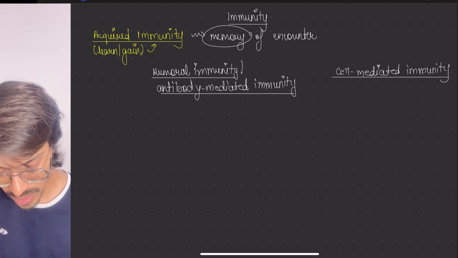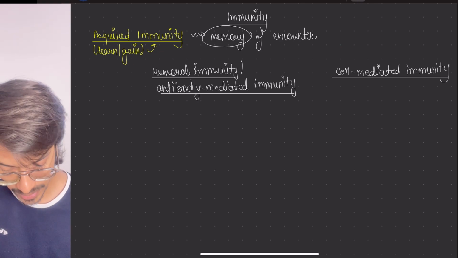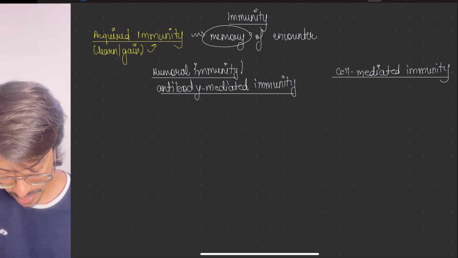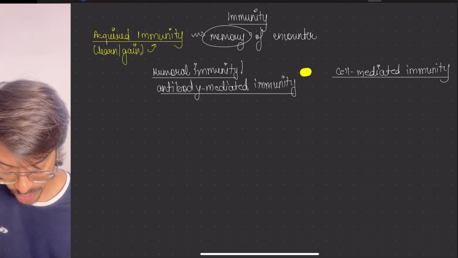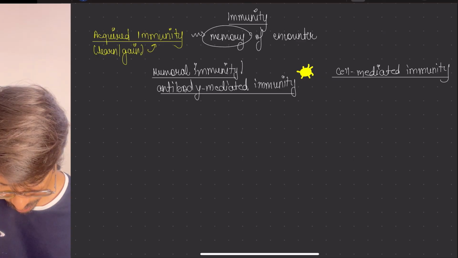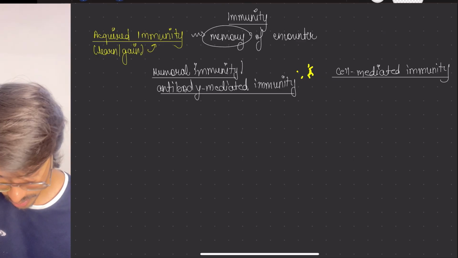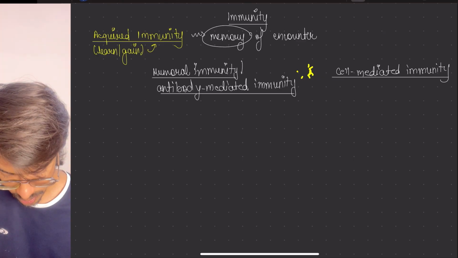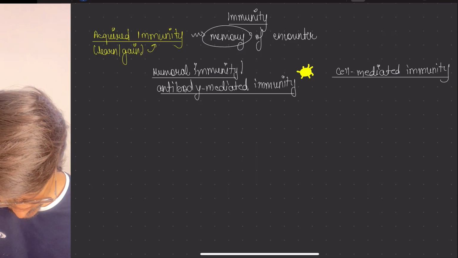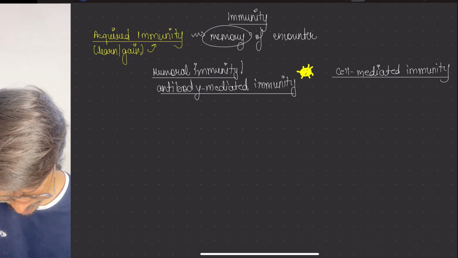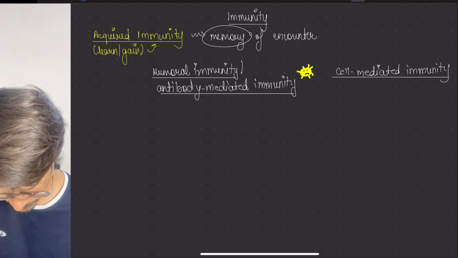Imagine this is your infectious particle. Yeah, so this is the culprit bacteria.